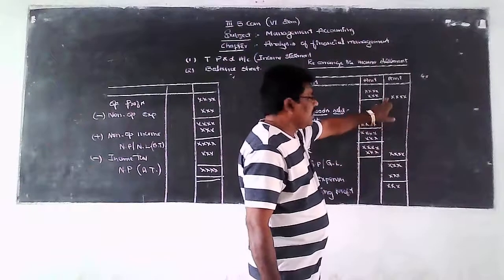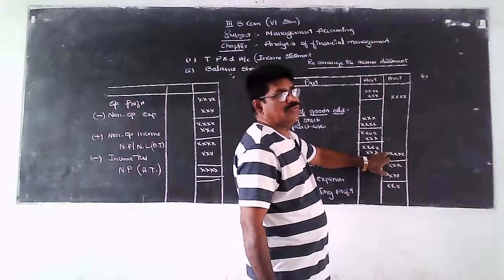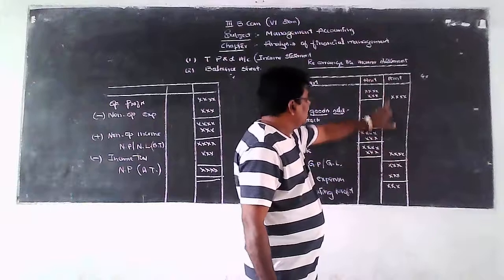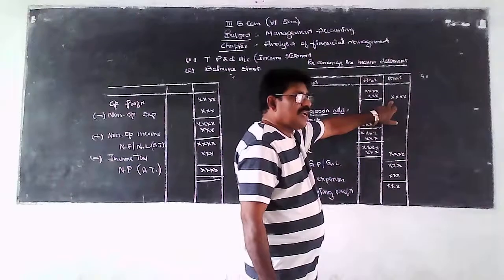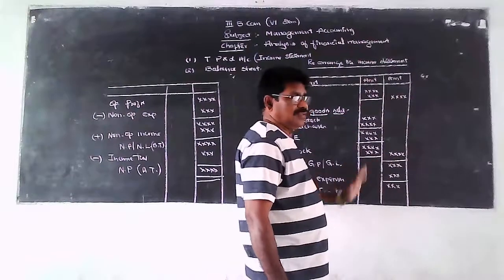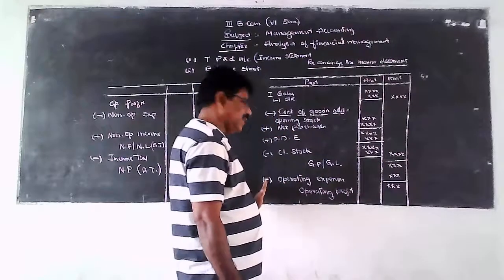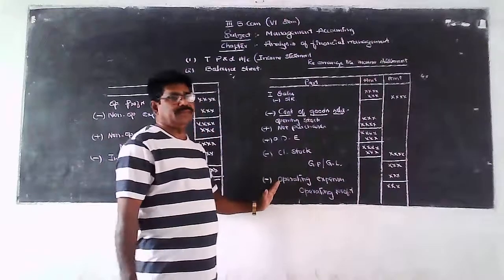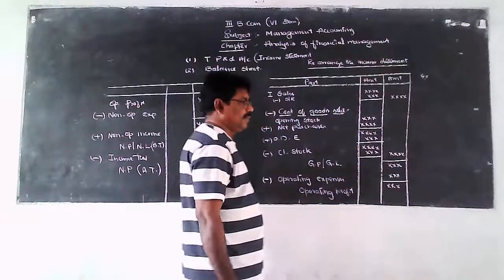Then we find the difference amount between the net sales and cost of goods sold. If the net sales value is more than the cost of goods sold, then the difference amount is known as gross profit. If the net sales value is less than its cost of goods sold, then the difference amount is known as gross loss. After arriving at the gross profit or gross loss value, from that deduct operating expenses if any incurred in the business during the period. Then the resulting amount is known as operating profit.